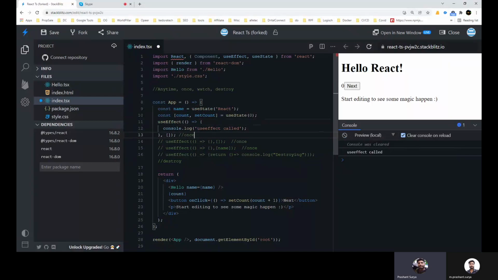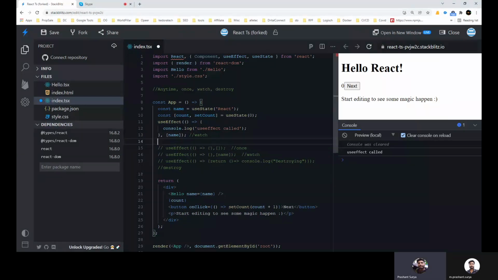Now the third scenario is watch. For the watch case you have to write the variable name on which you want to keep your watch. In that case you can see that it is called the first time at the initialization of this name. By default we are setting the name React, so once we have set the name React, it calls the console. So one time by default it will be called when we set the default.